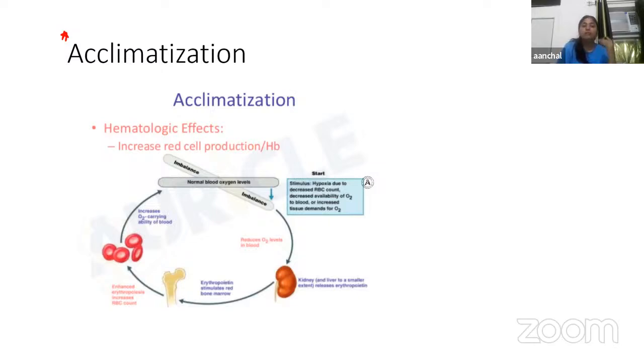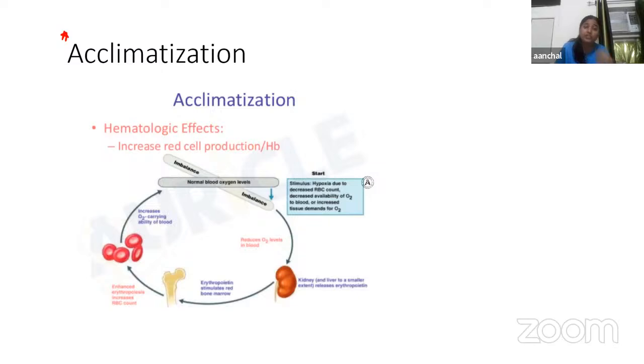What happens whenever we suddenly visit a high altitude? We know that there is a low partial pressure of oxygen. So while staying at high altitude for several days to several weeks, a person slowly gets adapted to the environment, meaning to the low oxygen tension. So the hypoxic effects are reduced and the person will be able to ascend further.